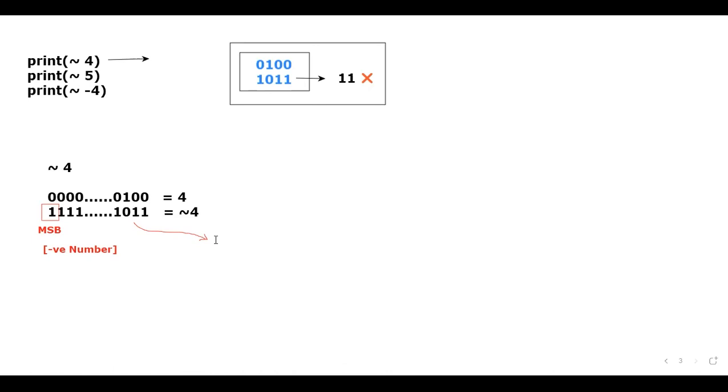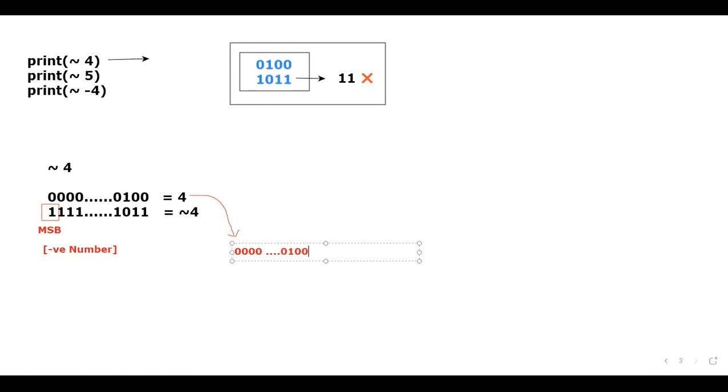Maybe I'll just consider 4. Okay, let me just take 4. If I take 4, please tell me how the 4 will be represented. 0000, that means 32 bits, 0100. This is how 4 will be represented.